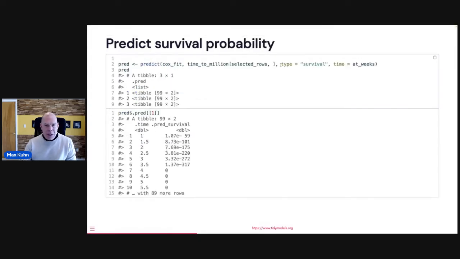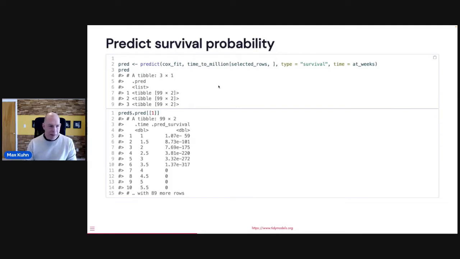For survival probabilities, you just change type equal survival and tell it what time you want to make the prediction at. And what you get back is a nested series of tibbles. So again, if you come in with 3 different rows, you come out with 3 different rows. The data structure here is a little bit more complicated, so we embed that in a tibble. Each one of these tibbles has, as you can see below, the time you're making the prediction at and the survival probability.